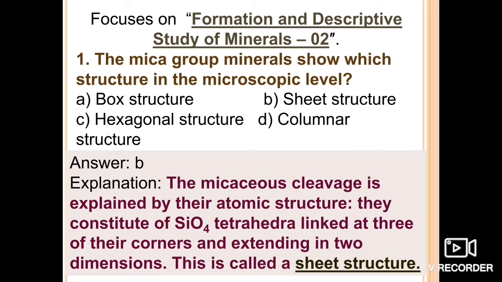The micaceous cleavage is explained by their atomic structure. They constitute SiO4 tetrahedra, which are linked at 3 of their corners and extend in 2 dimensions. They are also known as the sheet structure. And the best example of mica is muscovite, muscovite being the best example.